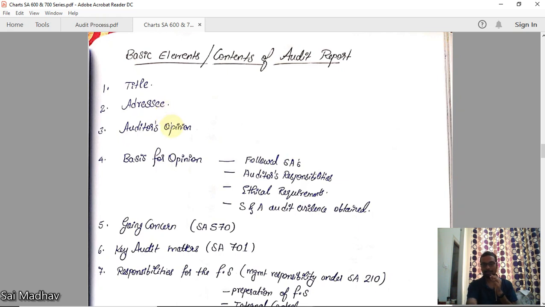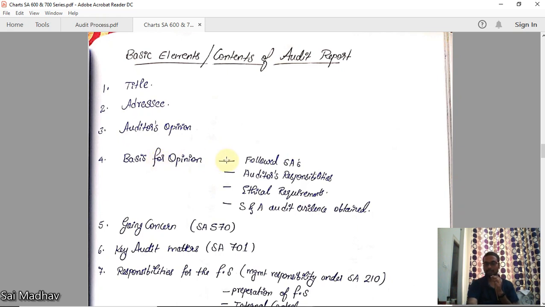Right? Addressee. Auditor's opinion. We have discussed the opinions, right? Modified, unmodified. You should give the opinion here. This is the important part. Now, the fourth one is basis for opinion. Why are you giving that opinion? You should write all those matters here.